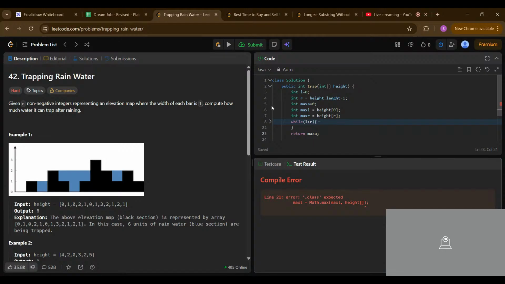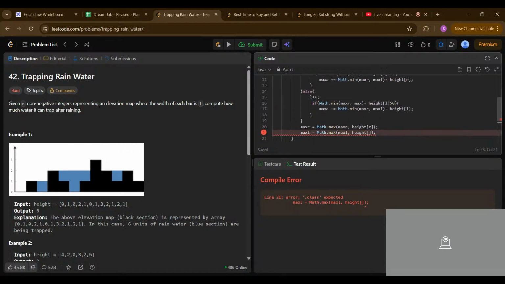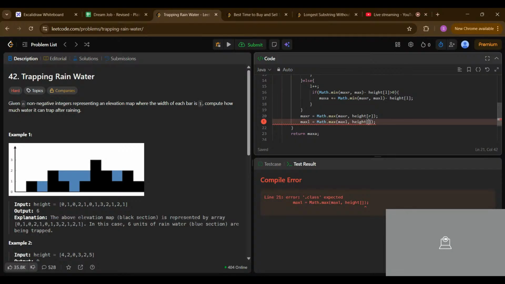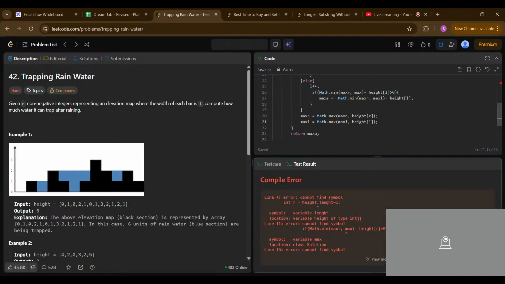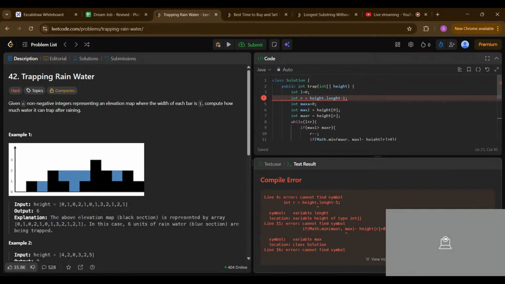What happened? Okay, we missed something. Oh, left. We have to write left over here. Hmm, what happened?